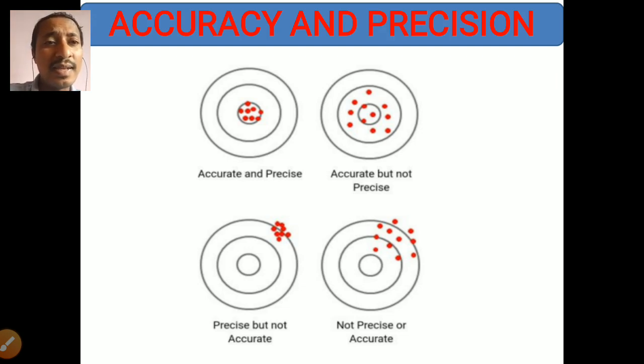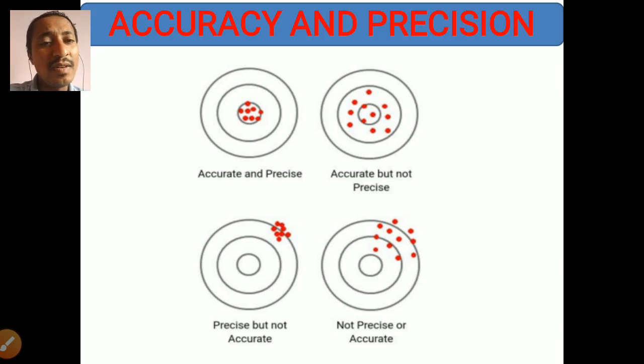Here you can see the second circle. In this, they are accurate but not precise, meaning they are within the circle but scattered. Every time they show very different answers, so they are not precise. In the third circle, they show the same result again and again, very concentrated at certain points, but they are outside the circle.